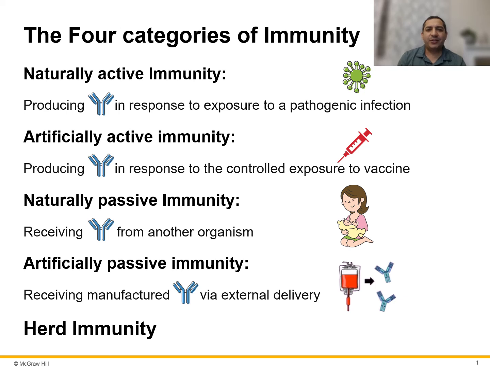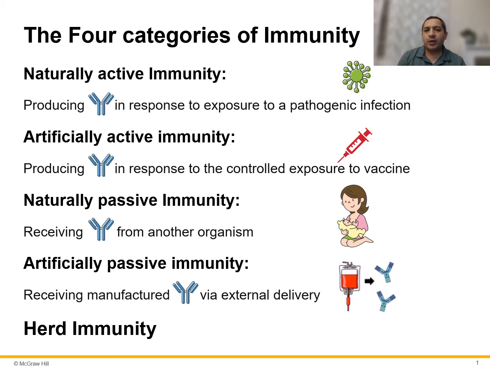Hello class, in this video you will be learning about the four categories of immunity. The first one we call the naturally active immunity, and this is when we are producing antibodies in response to the exposure to pathogenic infections. So this is the normal process.